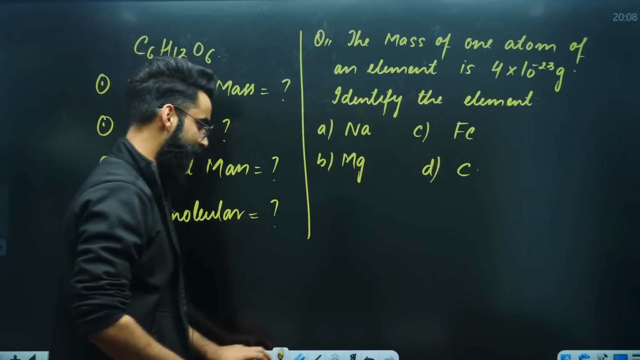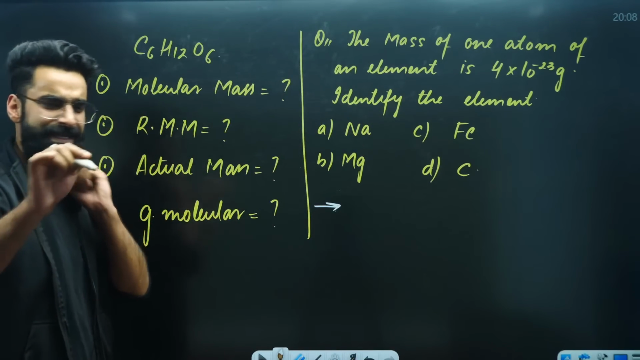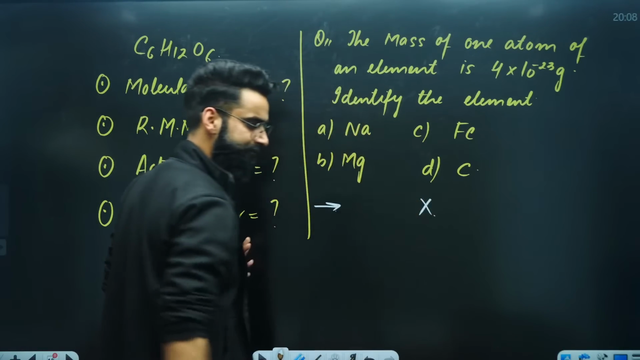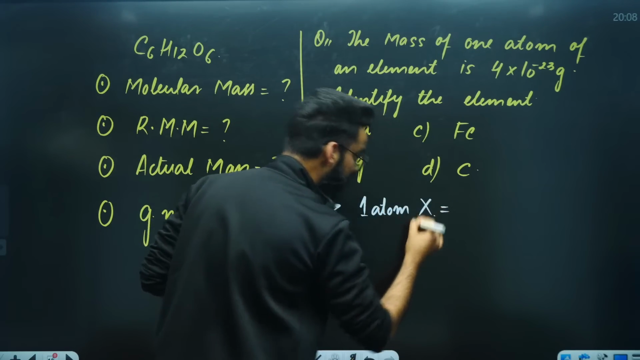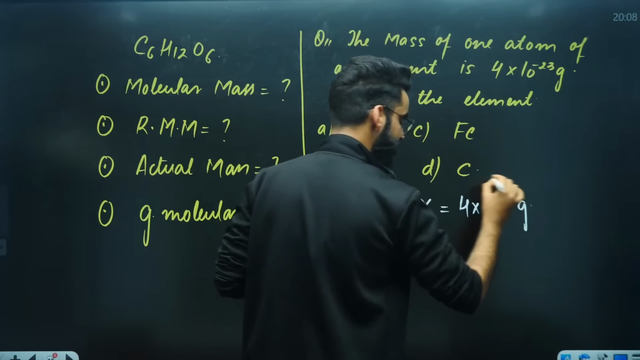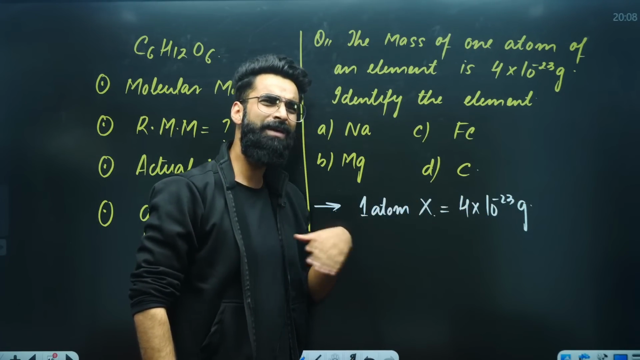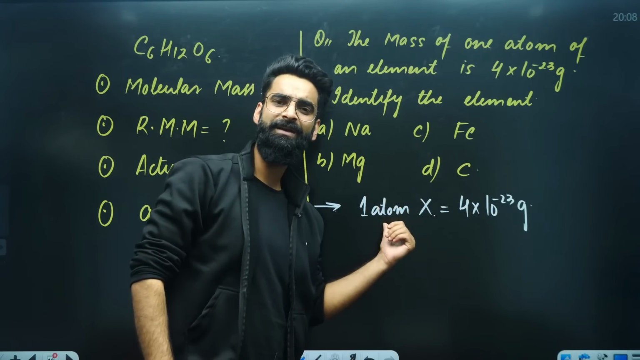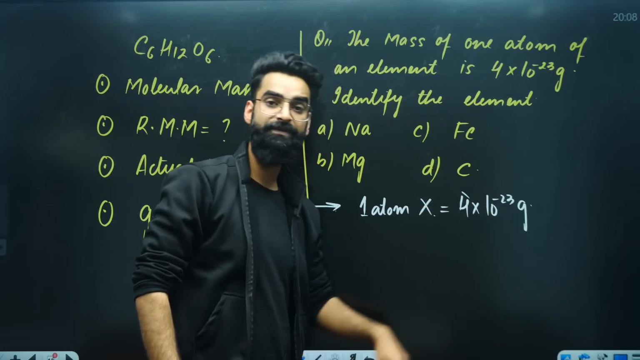See exactly how we are going to solve it. It's a very simple question. See, let's say the element is X. As per the question, the mass of one atom of X, how much is that? 4 into 10 raised power minus 23 grams, right? Mass of one atom of X is this much. What about mass of 2 atoms of X? I'll be multiplying this term with 2. Mass of 3 atoms of X, multiply this term with 3. Mass of 4 atoms of X, multiply this term with 4.